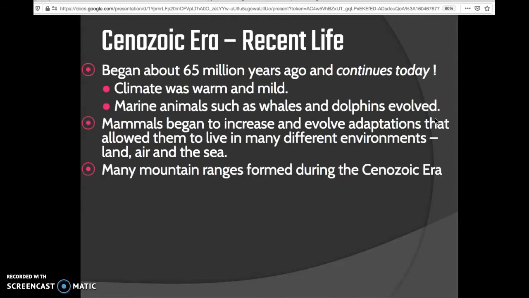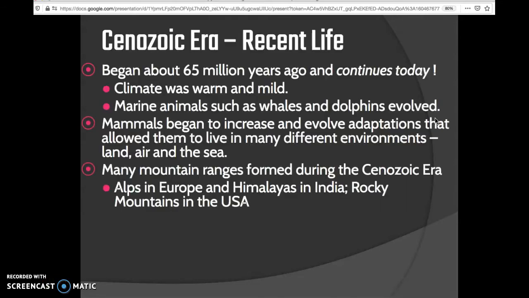And then lastly, the last era we're going to be studying is called the Cenozoic era, or the Modern Age. Its nickname is the Age of Mammals. It began about 65 million years ago and continues today. So you live in the Cenozoic era.